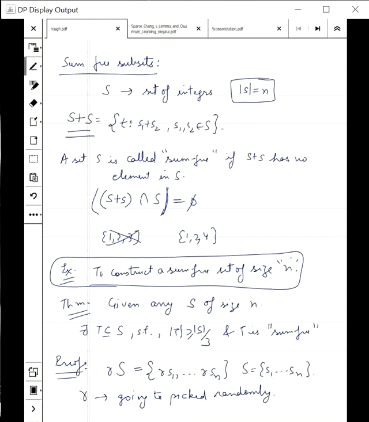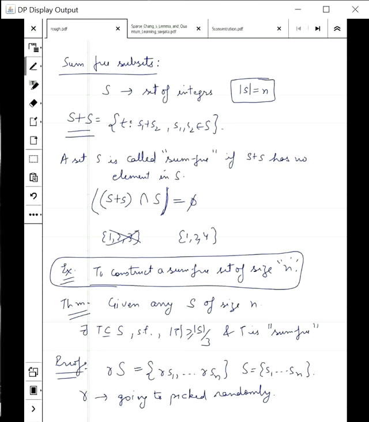So what we are going to show is that with non-zero probability there exists an R again in this set such that RS is sum free. We might have wanted to do this, but this will not be possible.